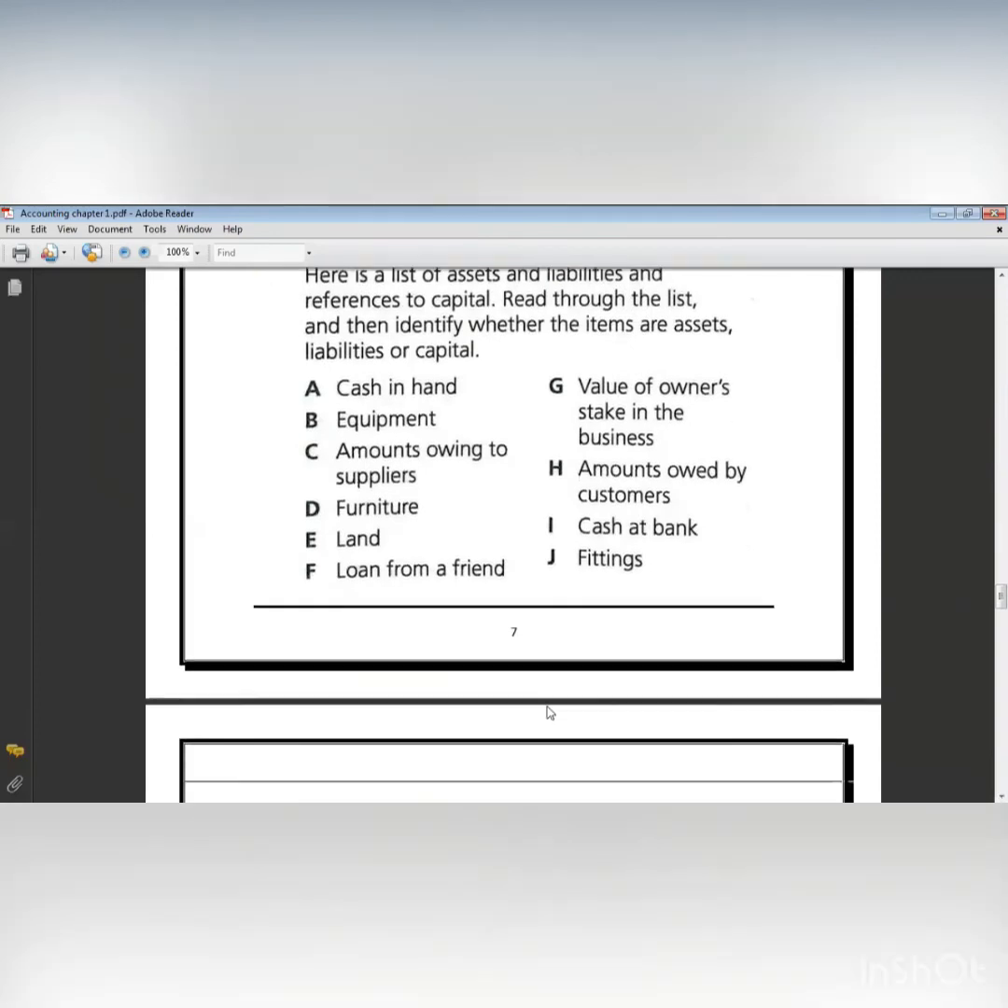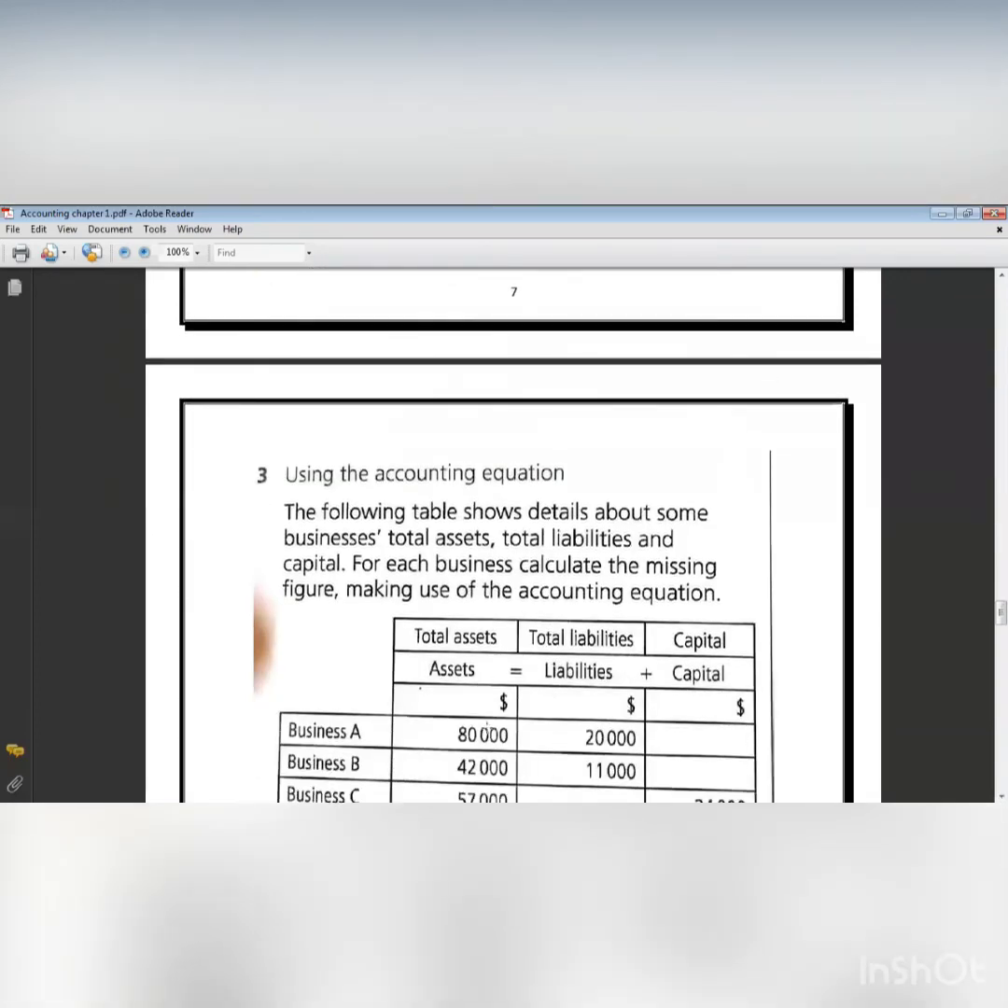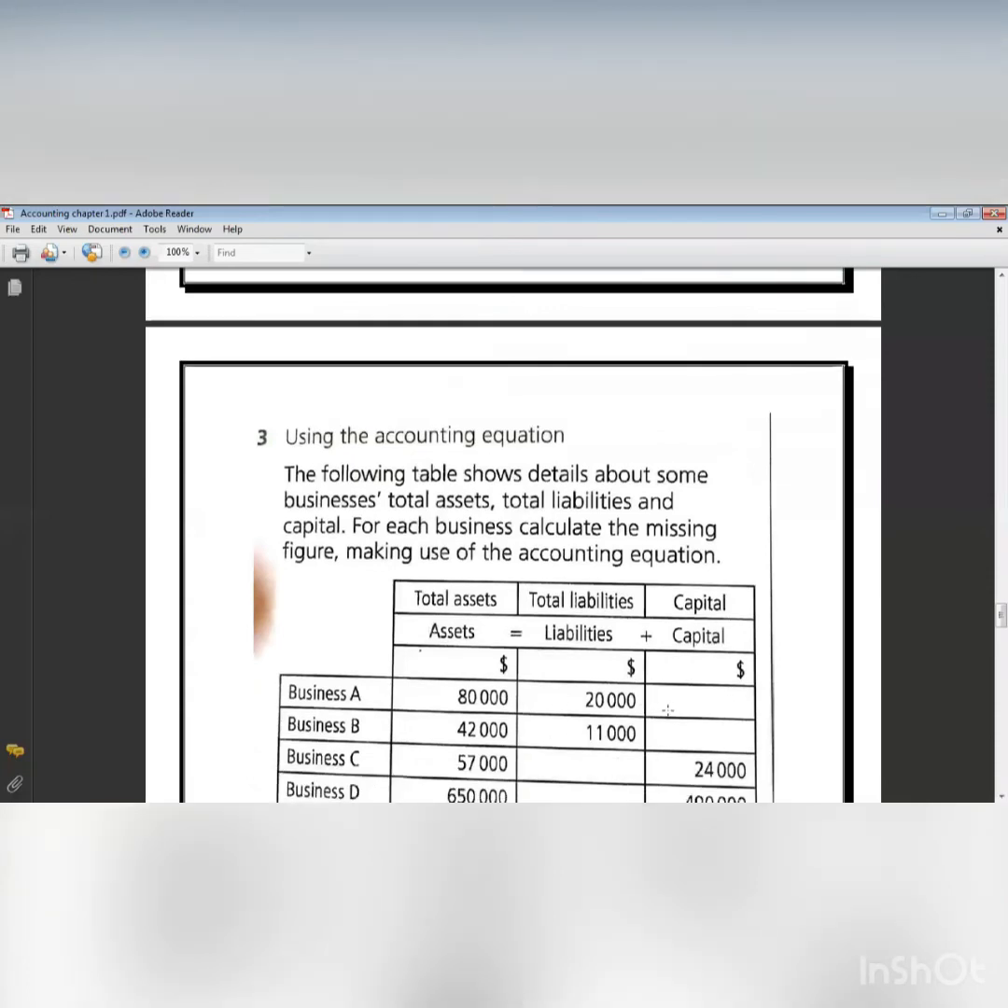Question 2, we will not repeat it. It's the same idea. Now here, he gives you a table and he wants you to complete the missing figure. So here he gives you assets, liabilities, and capital. So if assets is 80, liabilities is 20, so capital is what, Malak?